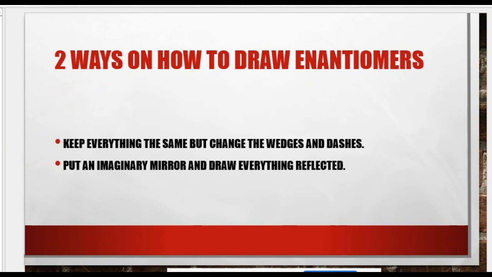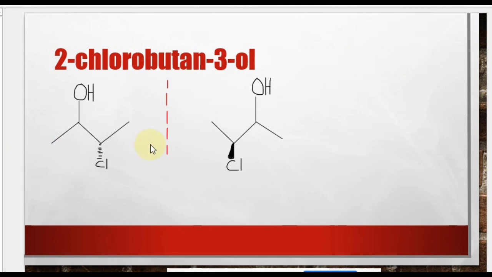So example is the 2-chlorobutane-3-ol. So we have here the mirror, then our 1, 2, 3, 4 carbons, that's butane, and then chloro, since we have chlorine, on the second carbon, so that's why it's 2-chlorobutane-3-ol, 3 because the OH group is in carbon 3. So the reflection is here, we have 1, 2, 3, and 4.